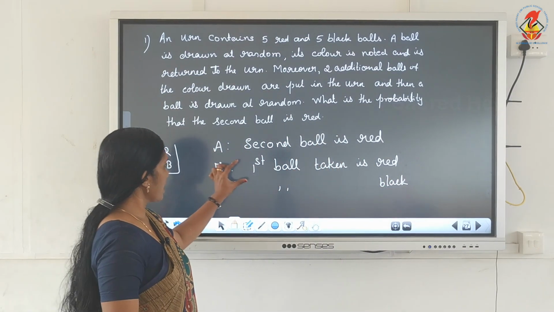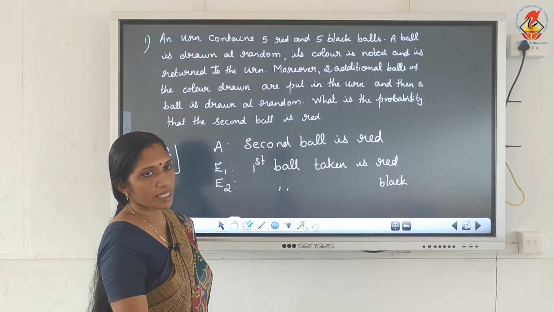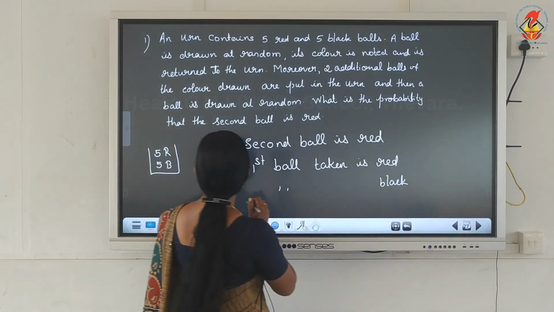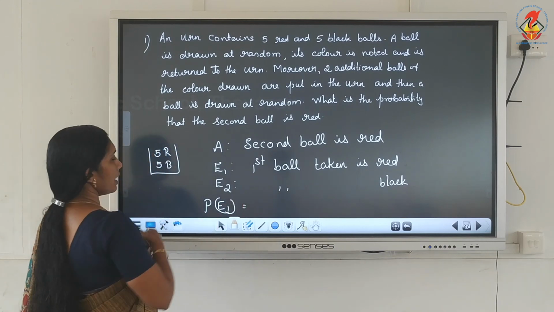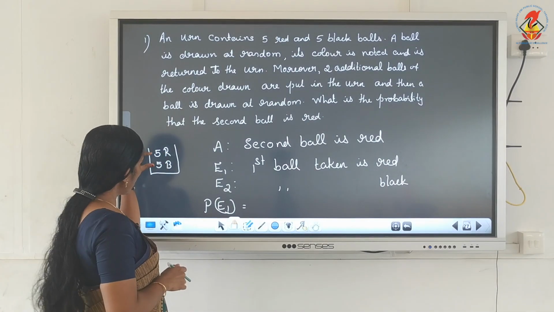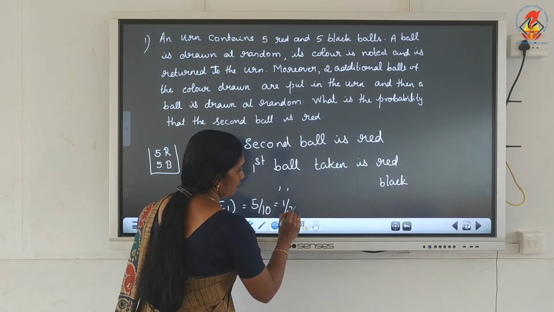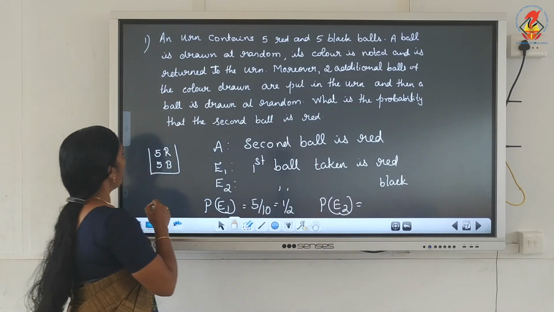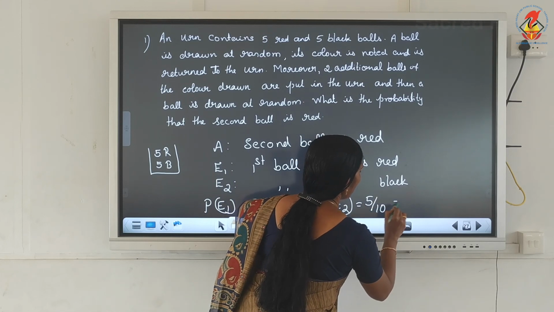So in the first case there are two possibilities. Then the question is, what is the probability of getting the second ball? So what is P of E1? E1 means from this box we are taking one red ball. How many red balls here? 5 red, total 10. So it is 5 out of 10, or 1 by 2. What is P of E2? Taking a black ball. 5 blacks are there out of 10. So it is again 1 by 2.